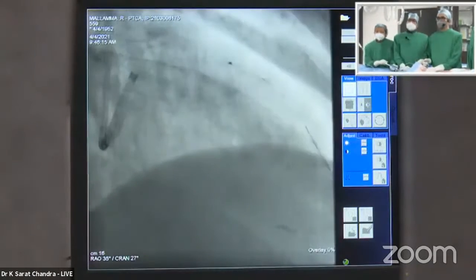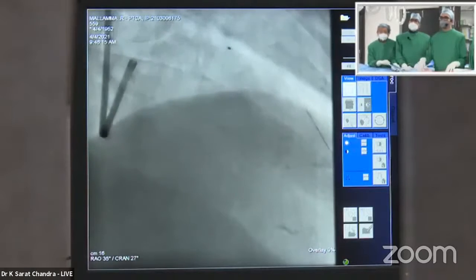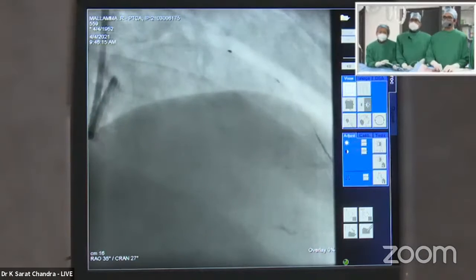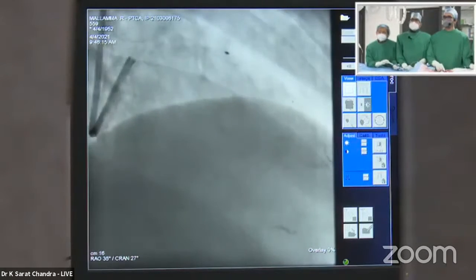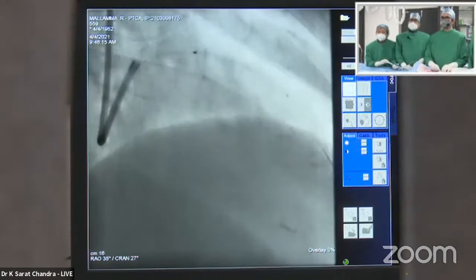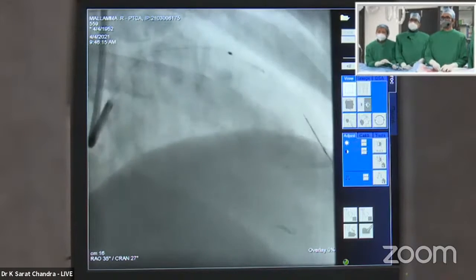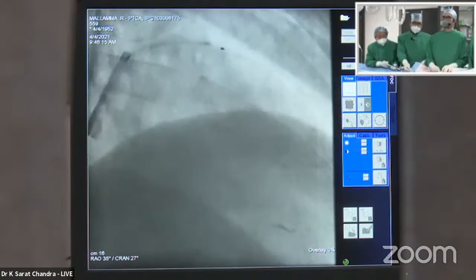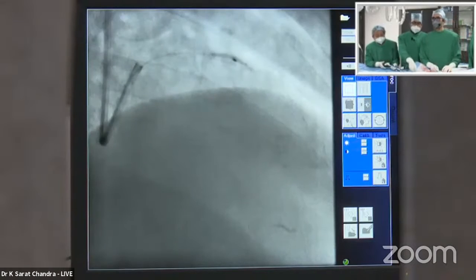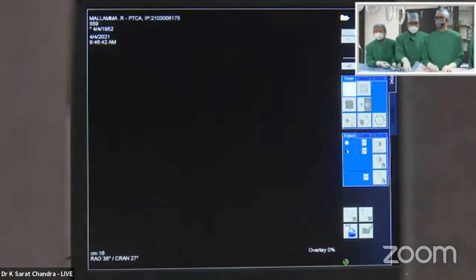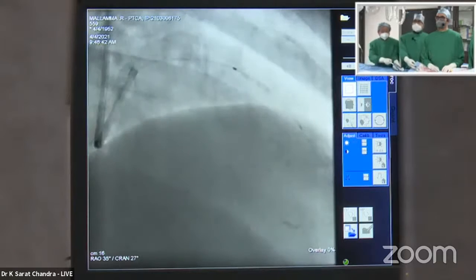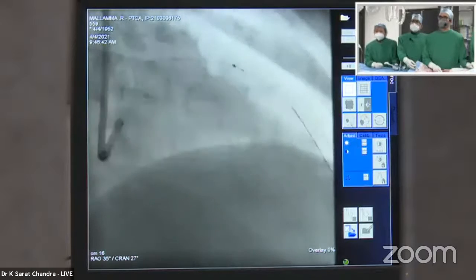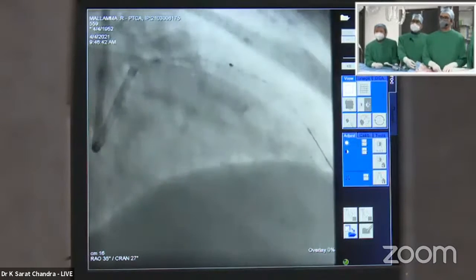Okay, you dilate here and see. Yep. And be ready to deflate. Yeah. Deflate. Show me the wire tip.